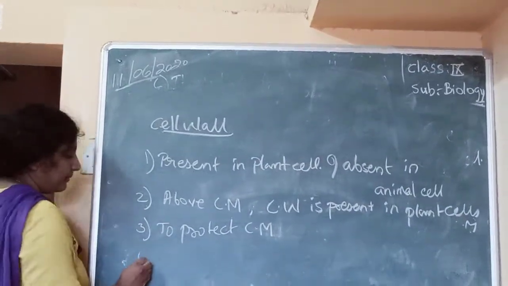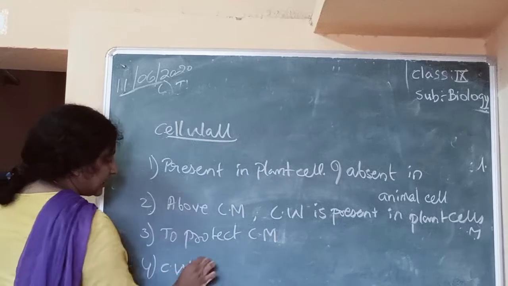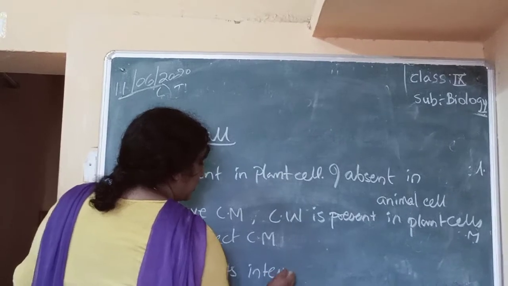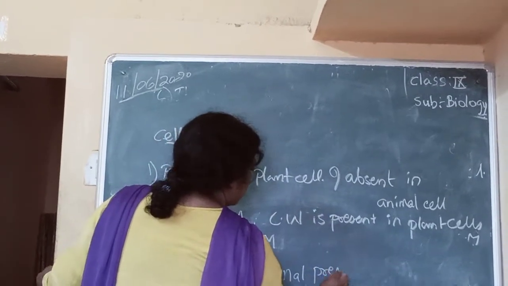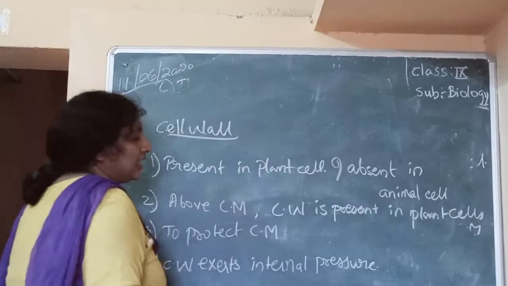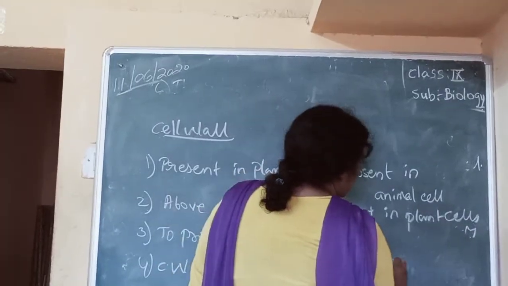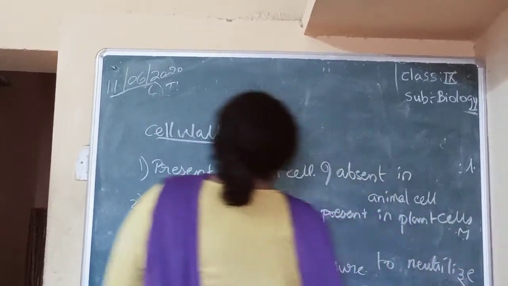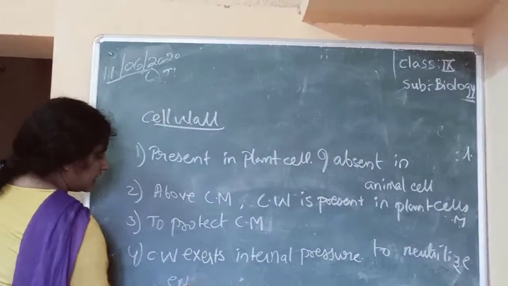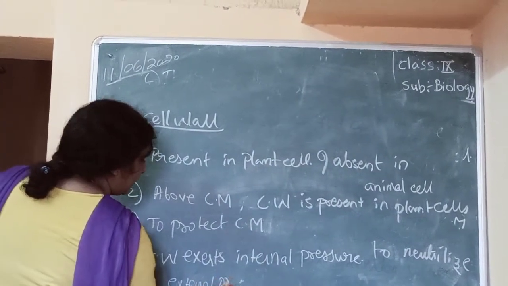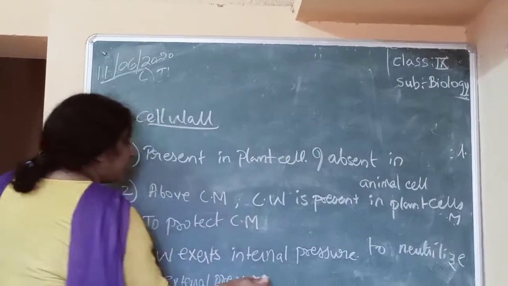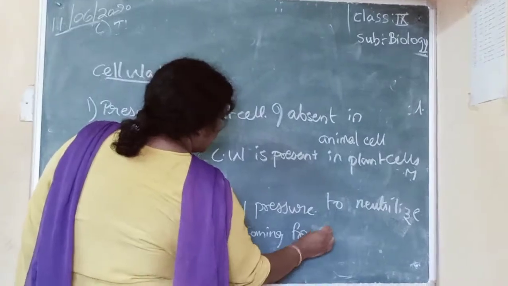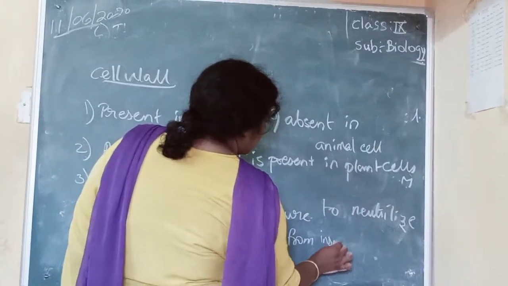So you have to remember that cell wall exerts internal pressure to neutralize external pressure coming from the inside of the cell.